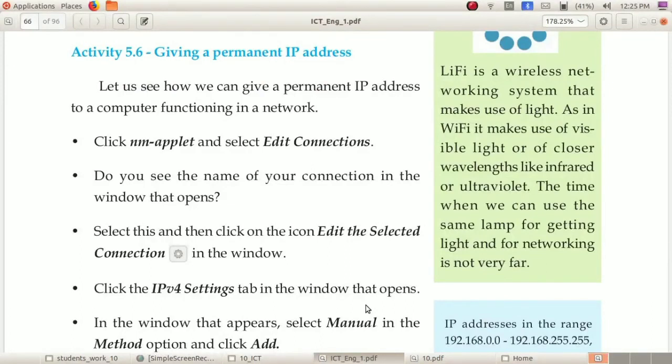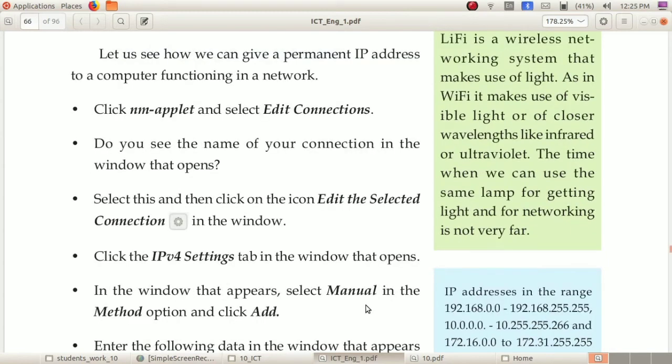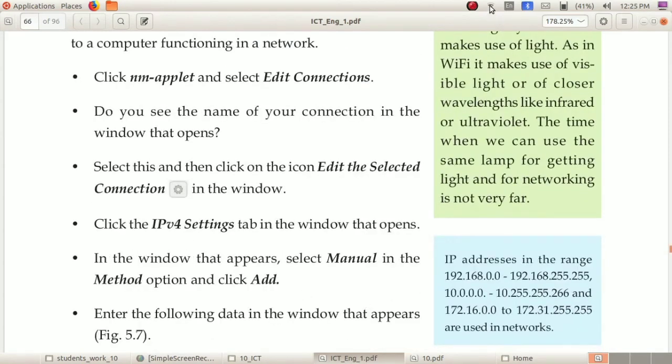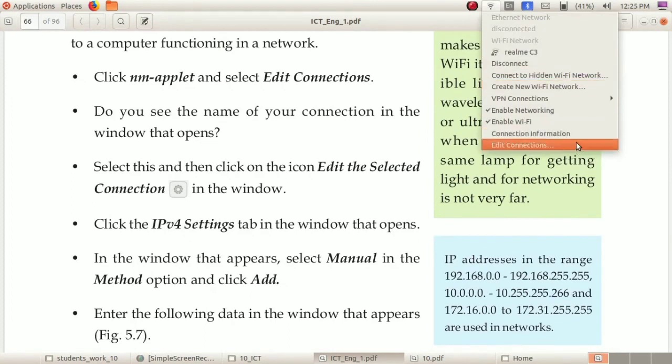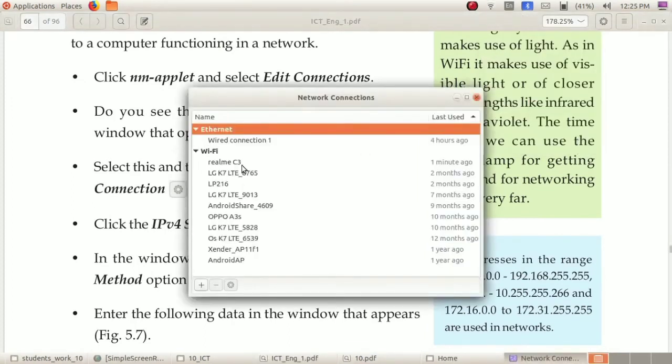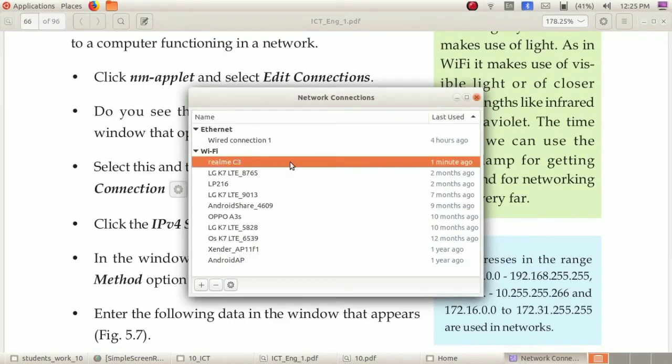Next, activity 5.6, giving a permanent IP address. So, dear children, you already know that the IP address will be changed for each switching. So it will be easy to have a permanent IP address for a computer. Let us click on the NM applet in our computer. Next, click on the Edit Connections option. Here you can see the connections. Now I have the Realme C3's connection, so the name is displayed here.